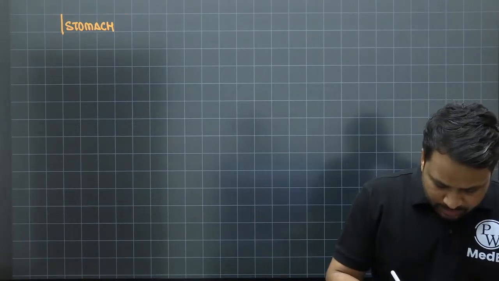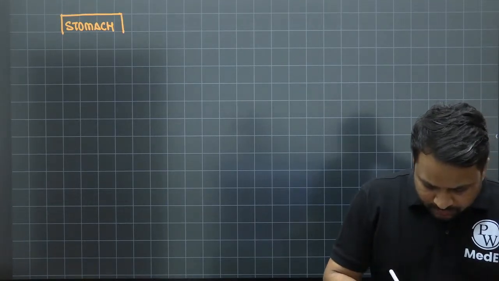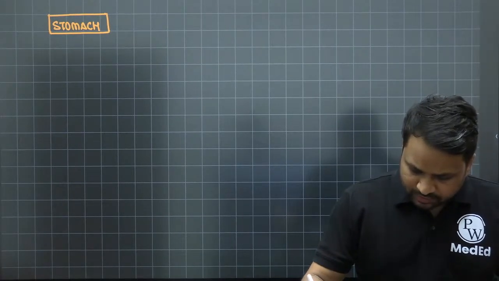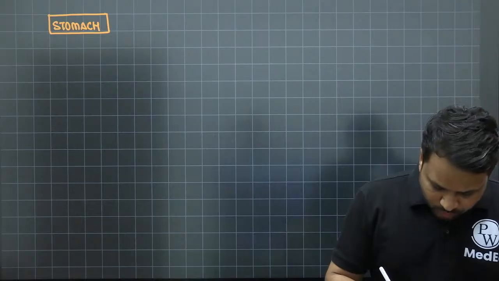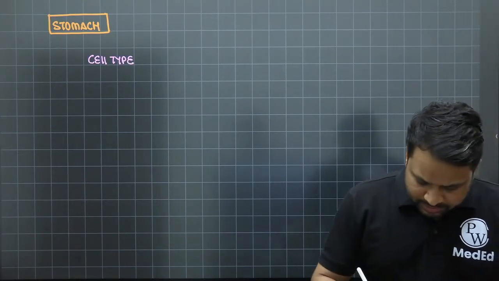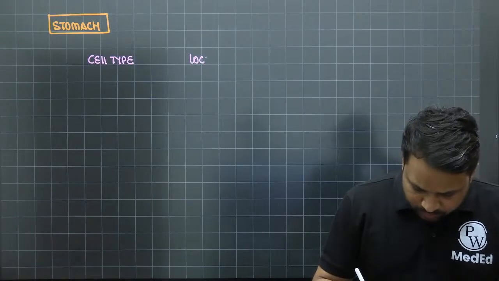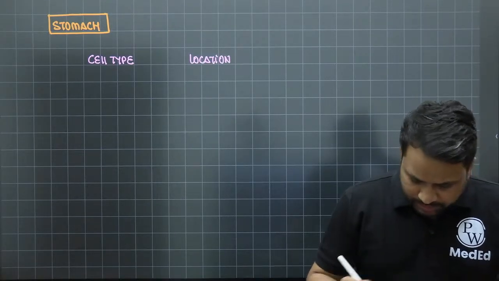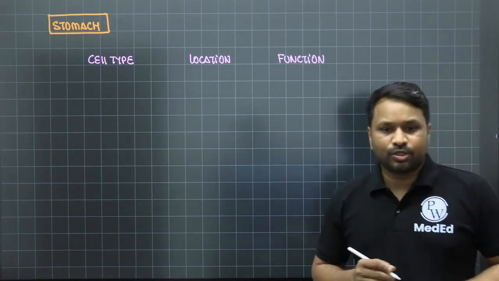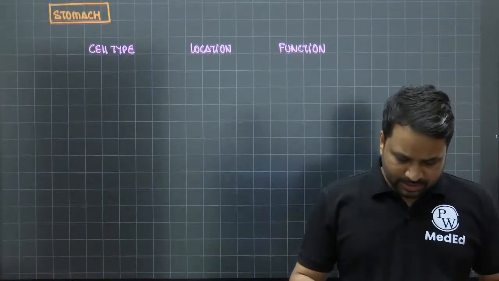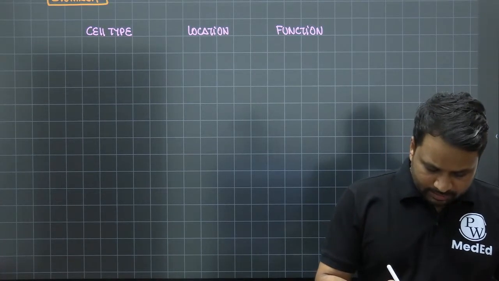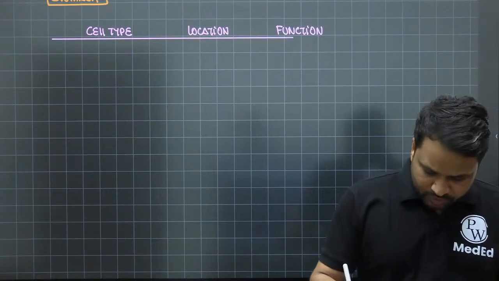In the stomach histology, we'll talk about the various types of cells which are going to be present. Our objective is to look at what the various types of cells are. On one column we will write the cell type, on the other column the most common location, and we'll try to describe its basic function. So we're talking about 3 different components here: the cell type, the basic location, and the function.